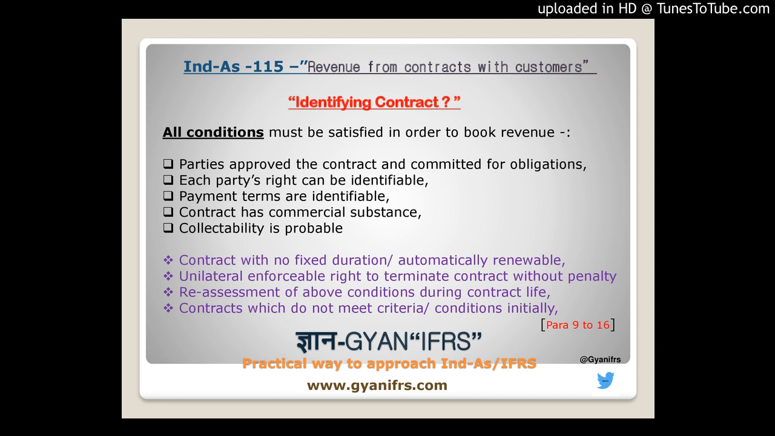15. So the first condition is that the parties approve the contract and they are committed to their obligations. So there must be approval between the parties dealing with it, one being a buyer and the other a seller, or the service provider and the service receiver in the case of goods or services respectively. The approval could be oral or in writing.